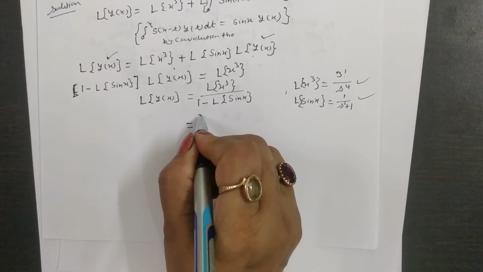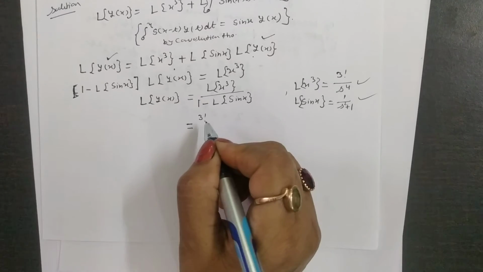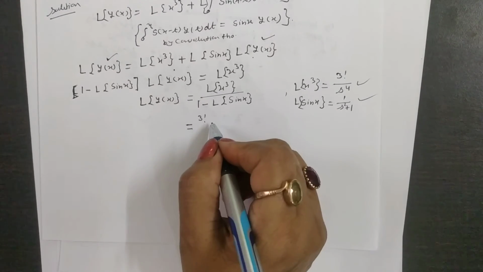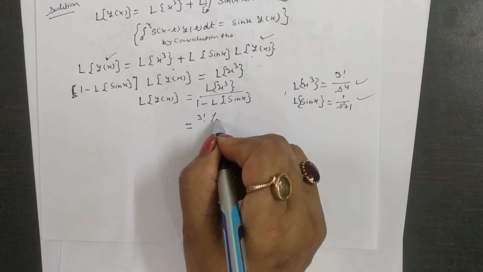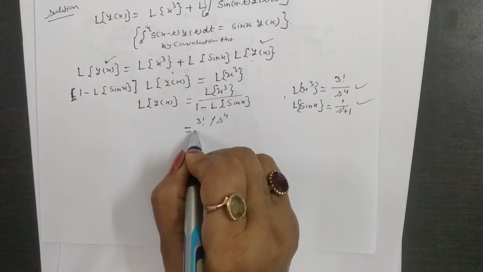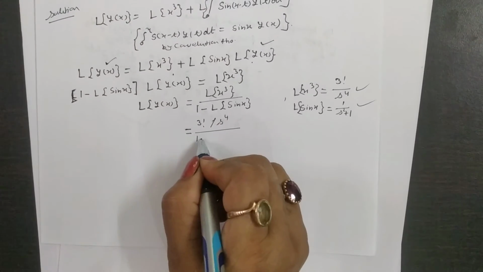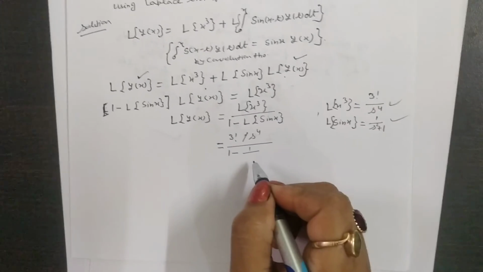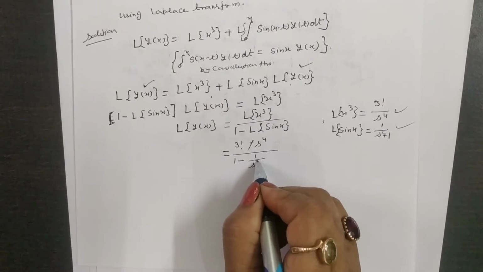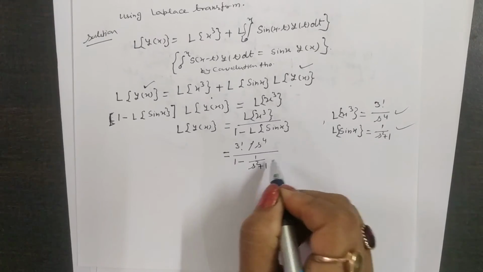Factorial 3 by s to the power 4, divided by 1 minus 1 by (s squared plus 1). You can solve.